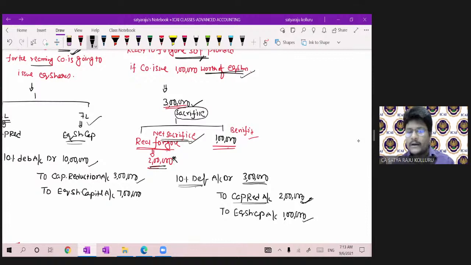Hope you got my point, guys. This is the tricky point. You have always observed, sir, the company is ready to issue to the other party for the remaining portion or as a result of sacrifice made by them. Sir, for the remaining portion, there is not that much difficulty. But when we are issuing the equity shares or preference shares as a result of the forgoing made by the other party, then you have to calculate the real sacrifice or the net sacrifice. According to that, you have to pass the journal entry.